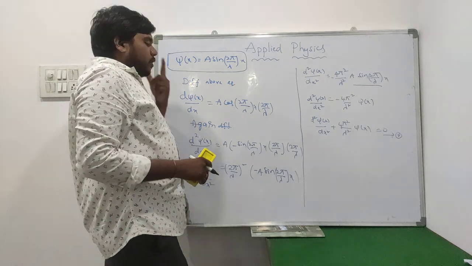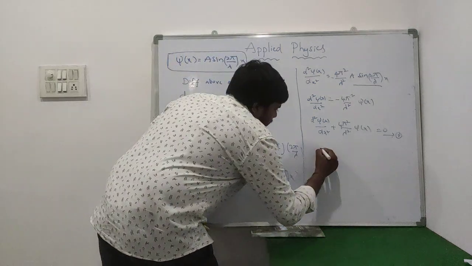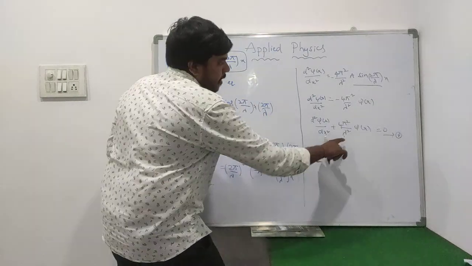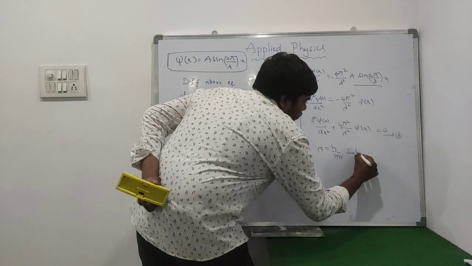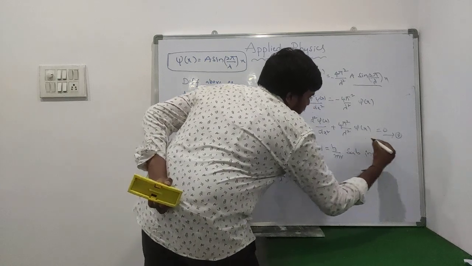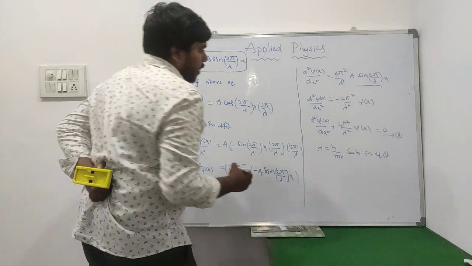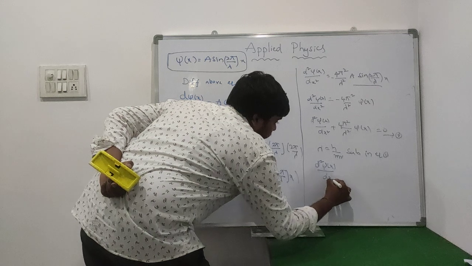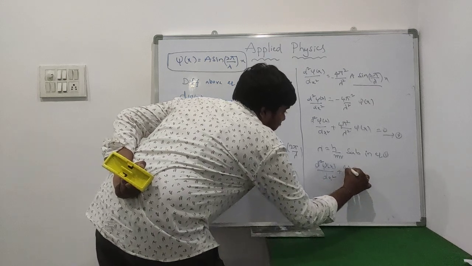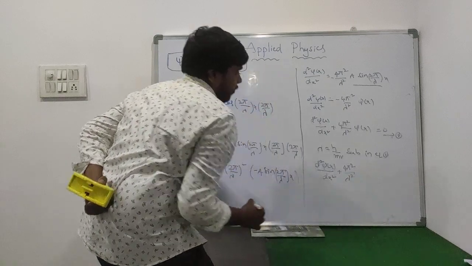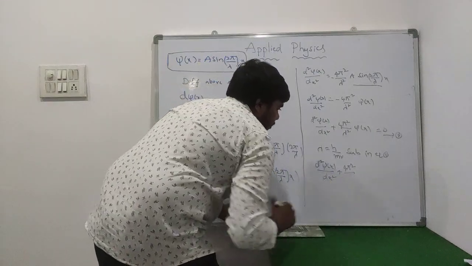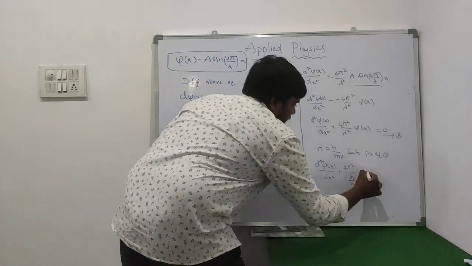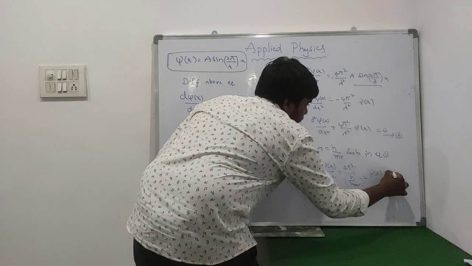But according to de Broglie, what is the de Broglie equation? The lambda is equal to h by mv. So finally, this lambda value is substituted in equation number 1. While substituting the lambda value in the above equation, we get d square psi of x by dx square plus 4 pi square by lambda square, where in place of lambda we substitute h by mv. So h by mv whole square, psi of x is equal to 0.